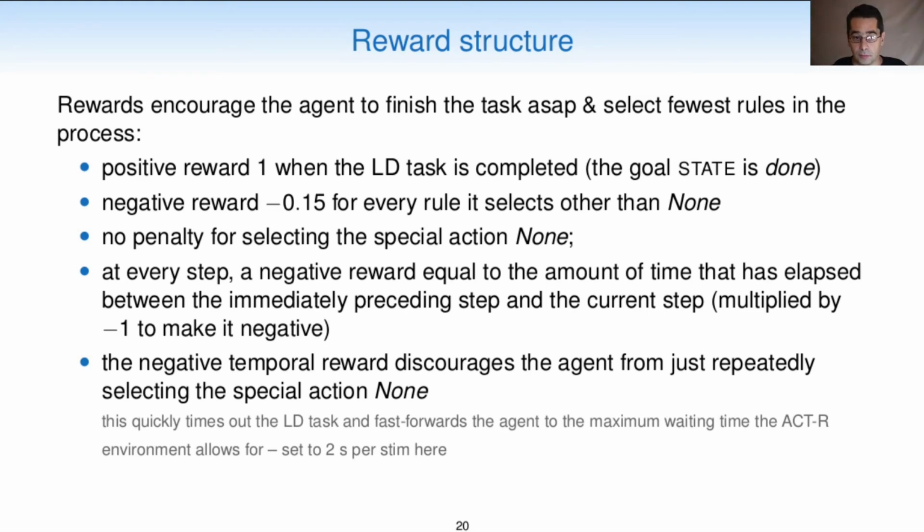And this negative temporal reward discourages the agent from just repeatedly selecting the special action none, for example, which will quickly time out the LD task in a very small number of rules and fast forward the agent to the maximum waiting time the actor environment allows for, which we set to 2 seconds per stimulus in LD tasks.